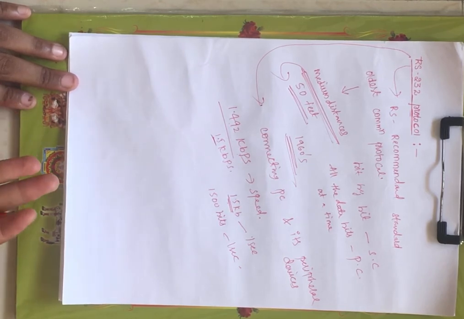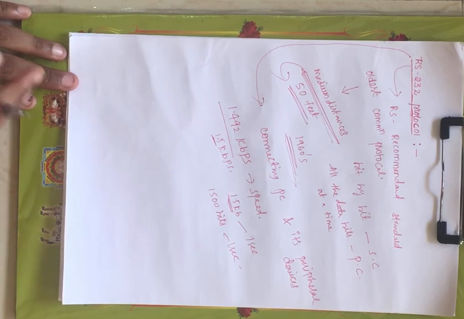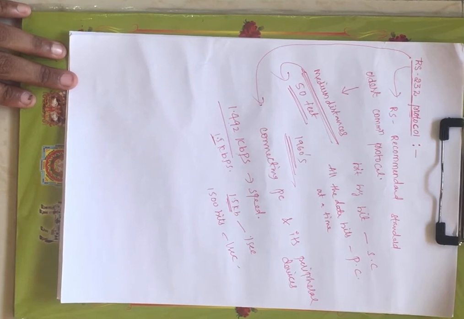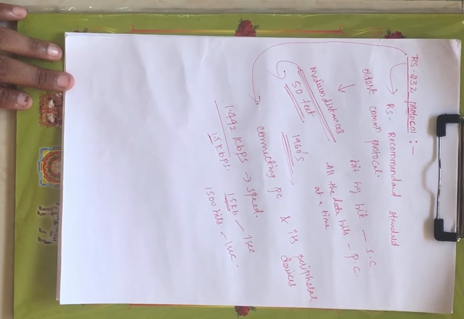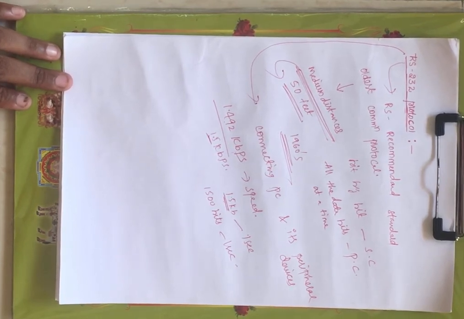That means the data transfer between your transmitter and receiver will occur in medium distances, that is, it supports only up to 50 feet, and this data transfer will occur with the speed of 1.492 kilobits per second. That means approximately 1500 bits are transferred from transmitter to receiver in a single second. That is the meaning of 1.492 kilobits per second, right?